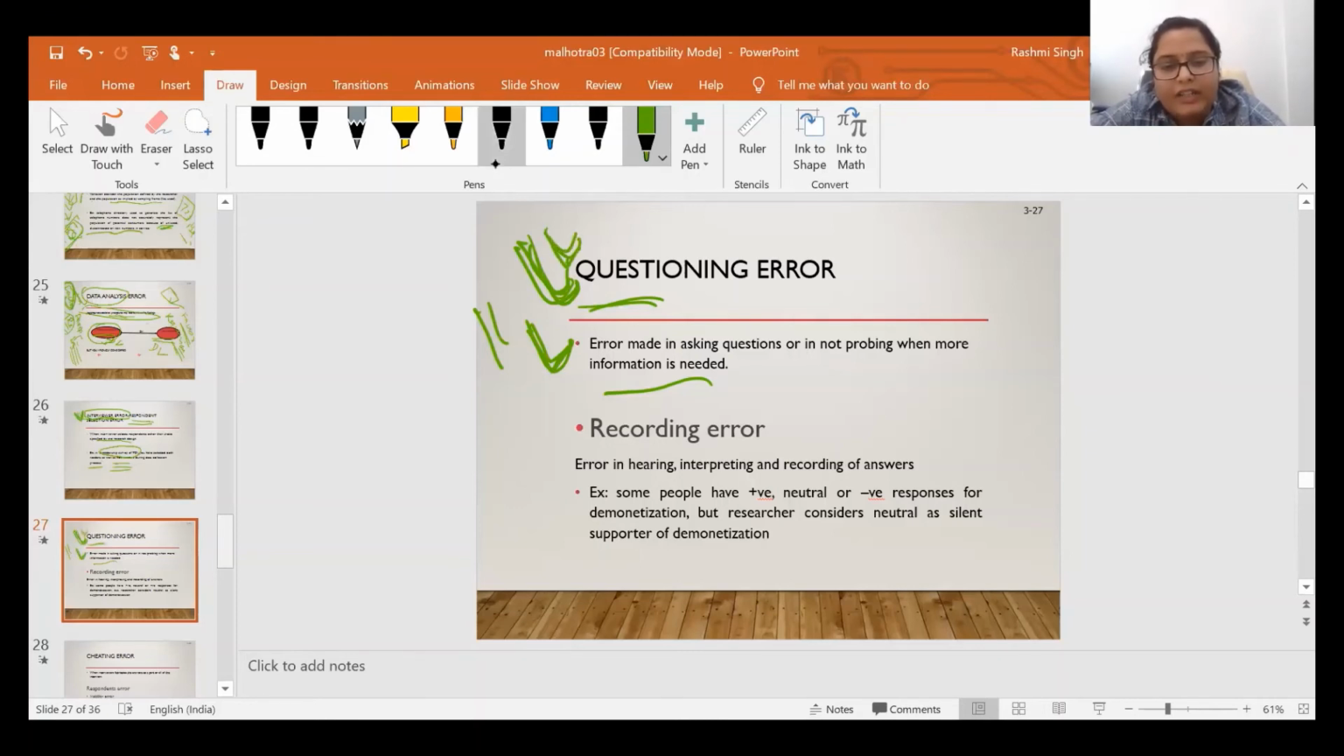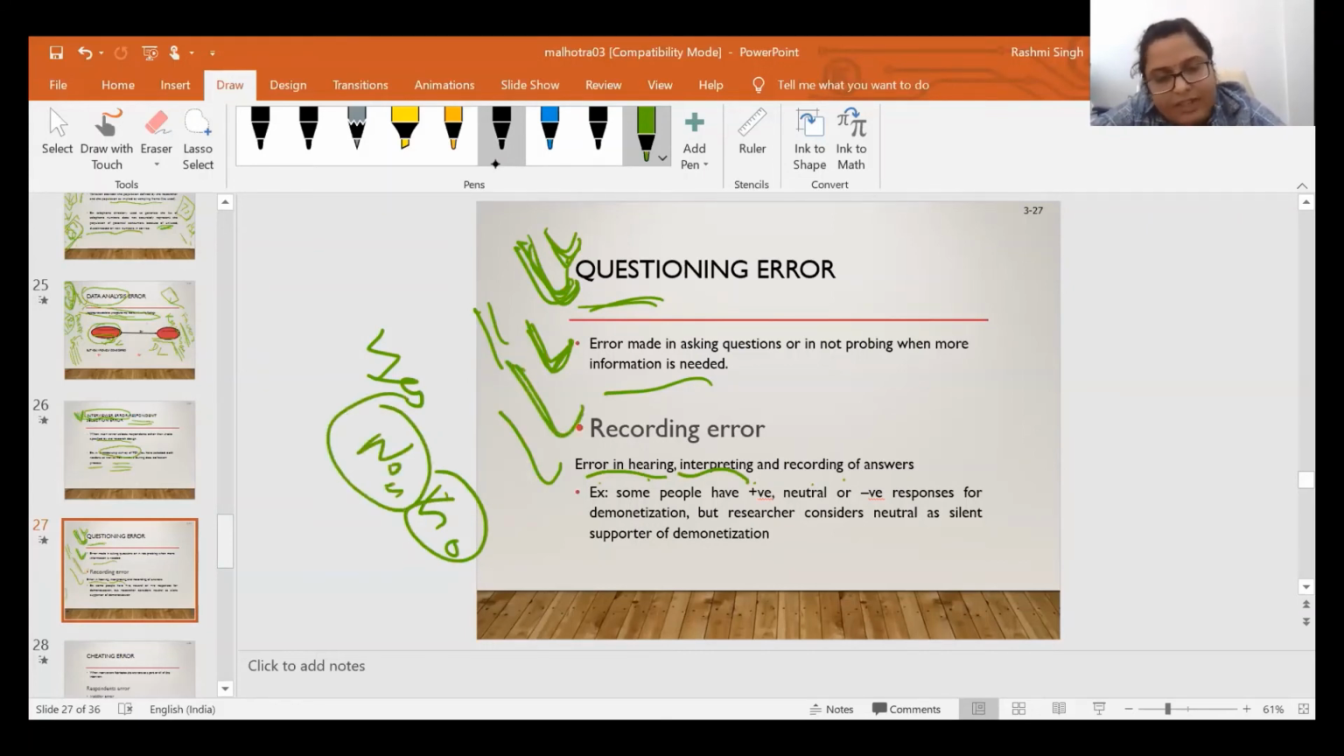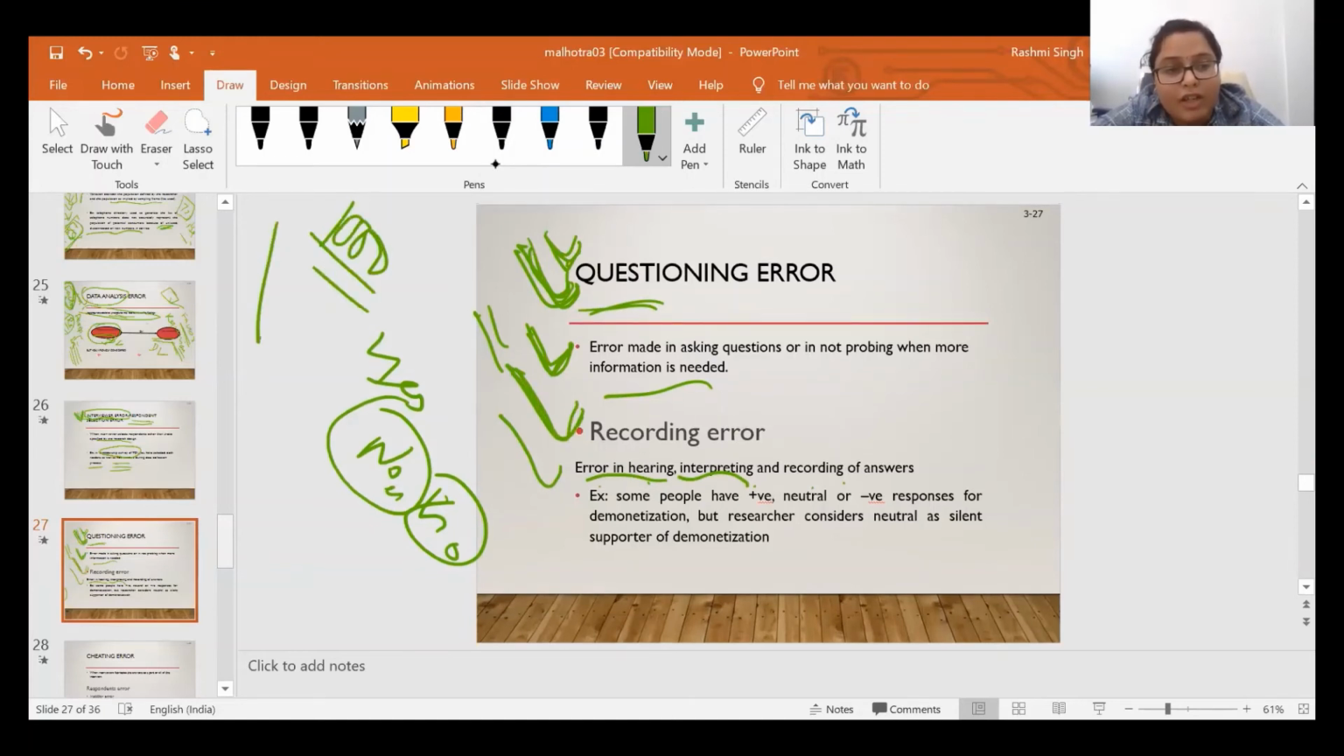Then recording error. Errors in hearing, interpreting and recording of answers is known as recording error. Means the interviewer may have some hearing problem, and you responded something else and the interviewer understood something else. That is the interpreting error. Or at the time of recording, you said something and he recorded something else. You said yes and he recorded no. Or let's say neutral. So that is known as the recording error. There may be chances, every time there may be chances, because the number is more. Suppose you want to collect data from 1,000 respondents.